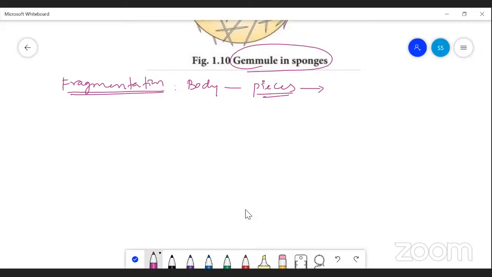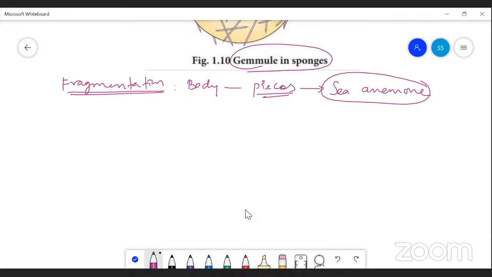The same happens in the case of sea anemone. Again, it is also a Coelenterata group of organism. The body is broken into many bits or pieces, and each piece is able to develop as a complete organism.